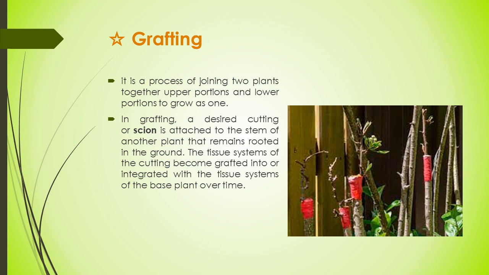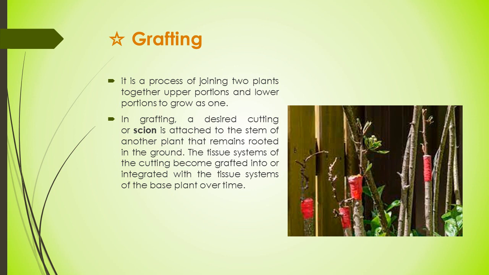So grafting is actually the fastest way of growing popular desirable varieties of fruiting trees and flowering shrubs on a large scale. Many commercially valuable plants are difficult to grow by other propagation methods like cuttings and layerings, but they respond well to grafting.